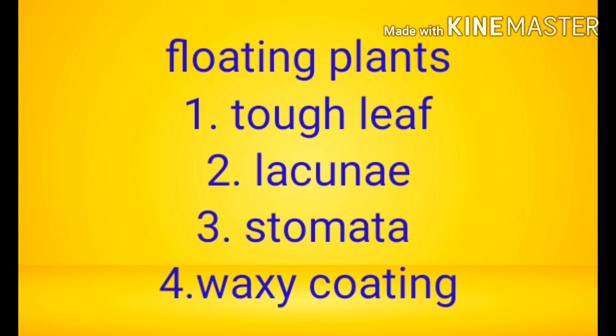Okay children, what are the adaptations in floating plants? What did we learn? First one, they have tough leaf to withstand the weather and water movement. Second one, they have lacunae. Lacunae means air chambers which help them to float in water. Third one, the stomata present on the upper side of the leaf. Then last one, the leaves have a waxy coating. So it doesn't get spoiled.